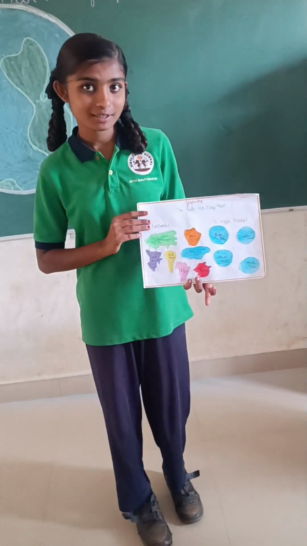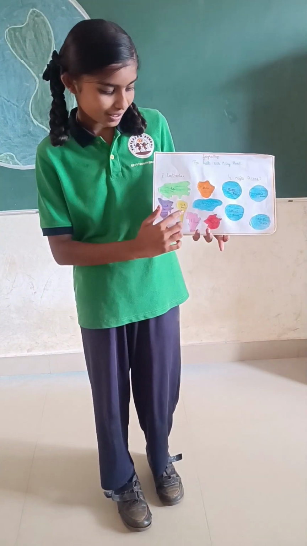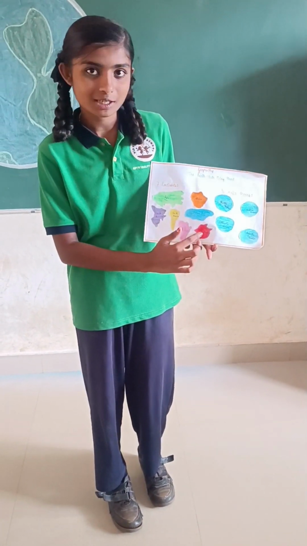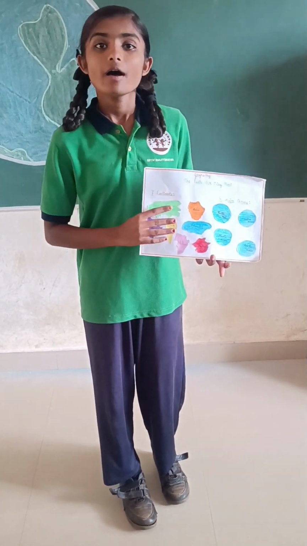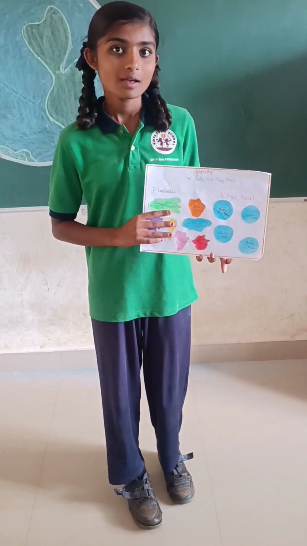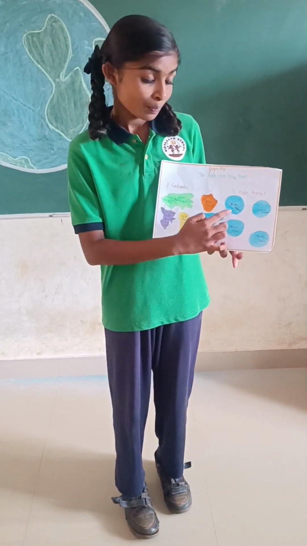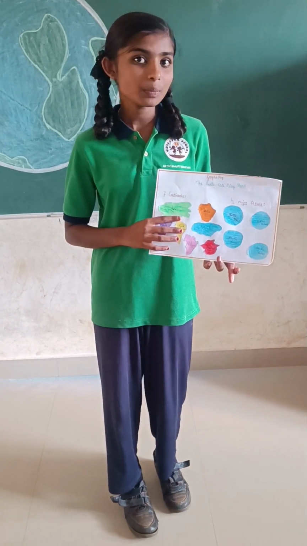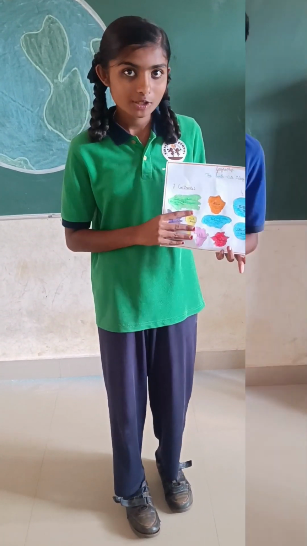The land bodies on the Earth are called continents. There are 7 continents, namely Asia, Africa, North America, South America, Antarctica, Europe, and Australia. Asia is the largest continent, while Australia is the smallest continent. The water bodies on the Earth are called oceans. There are 4 major oceans. They are Pacific Ocean, Indian Ocean, Atlantic Ocean, Arctic Ocean. Pacific Ocean is the largest and deepest ocean, and Arctic is the smallest and shallowest ocean.